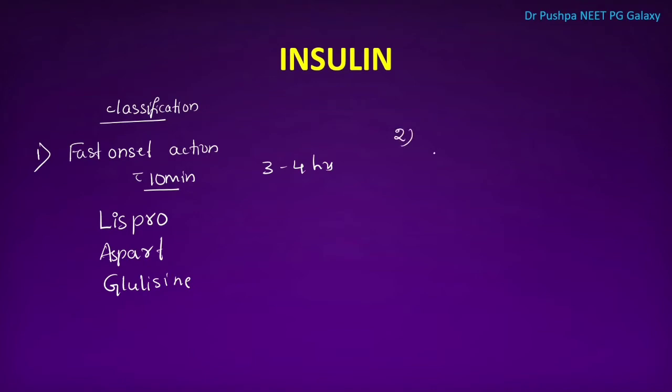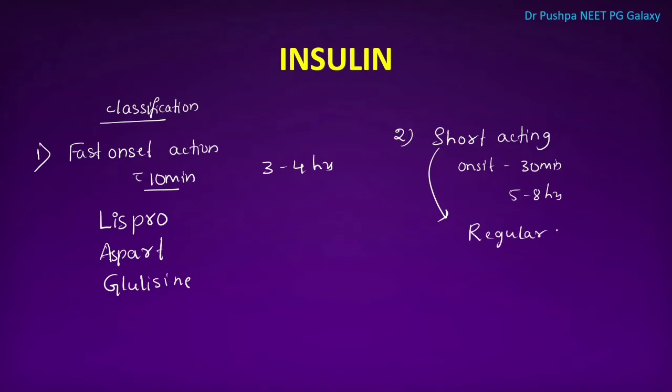Next one is short acting insulin. Onset is it acts within 30 minutes, and duration of action is for 5 to 8 hours. What is the example for this short acting? Regular insulin. Normally, we give insulin via subcutaneous route, whereas in diabetic ketoacidosis and in hyperkalemia, we will give IV insulin.